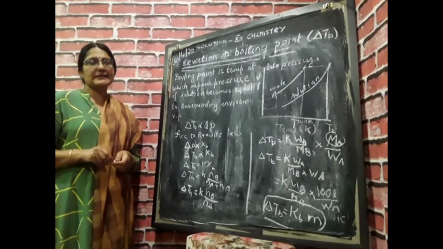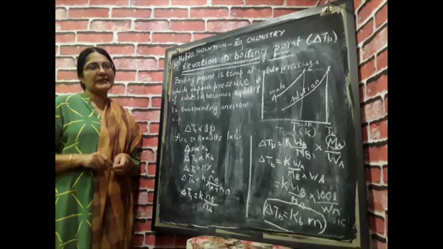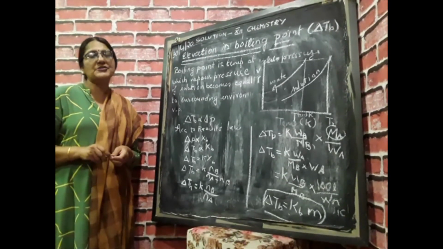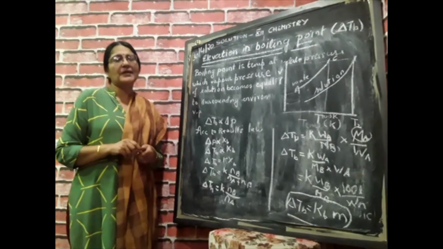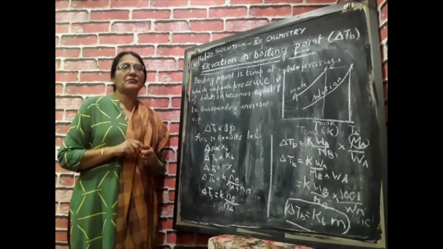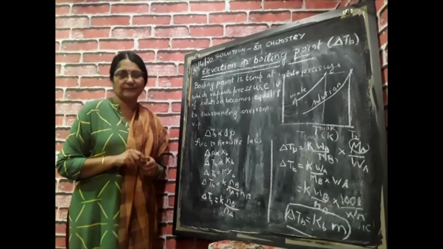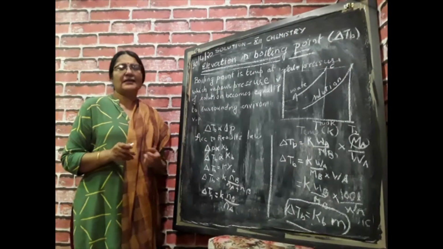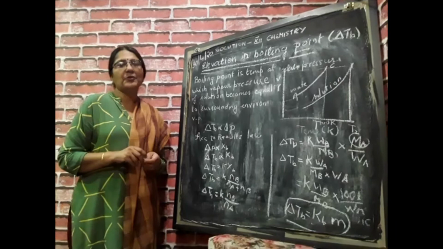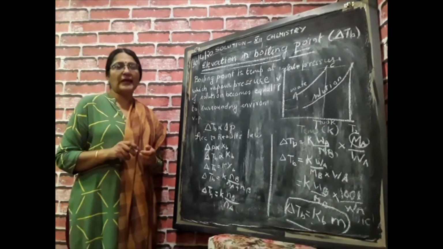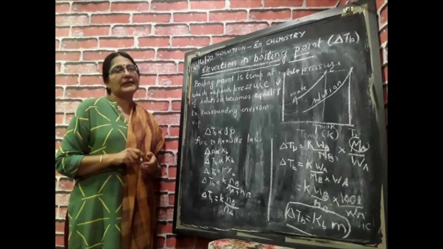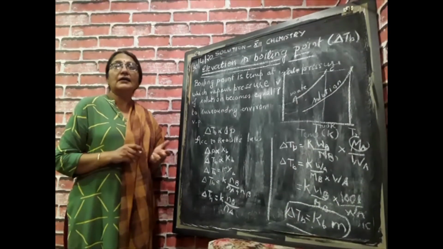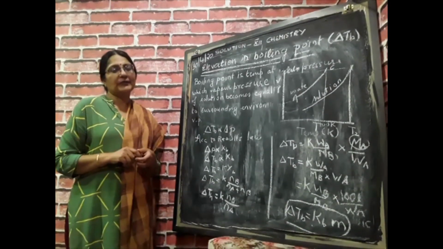Today we are discussing the second colligative property, which is elevation in boiling point. Before starting the topic, I want to know what is the boiling point of water. Yes, you must be thinking in your mind, what has happened to Ma'am today. We all know that the boiling point of water is 100 degree Celsius or 373 Kelvin.